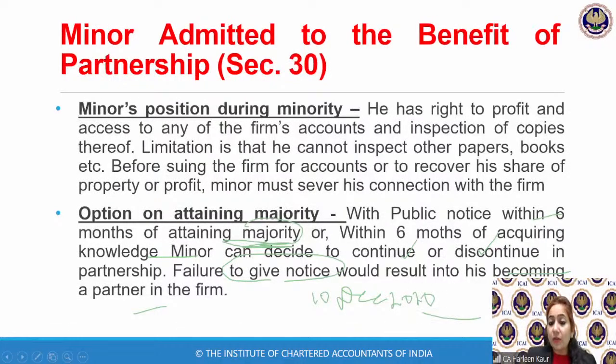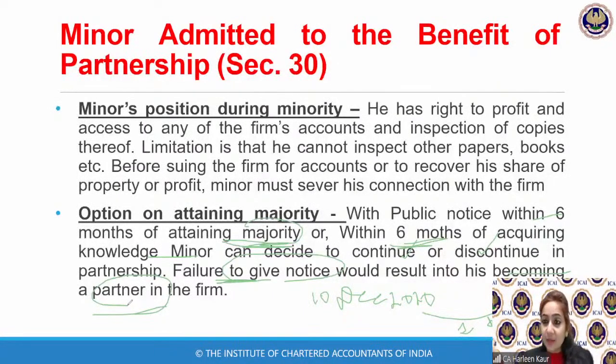Now, within 6 months of this December 2020, that means Jan, Feb, March, April, May, June. So by end of June, you must give a public notice that I have decided to continue the firm or not to continue the firm. So whenever you become a major, 6 months is the time period that law has given you, within which you must decide whether you want to continue in the partnership as a partner or you want to discontinue. And failure to give notice means if you have not given any notice and it is now the month of August, 6 months have already expired in the month of July, August, and you have still not given any notice, it will be assumed you are a partner in the firm.